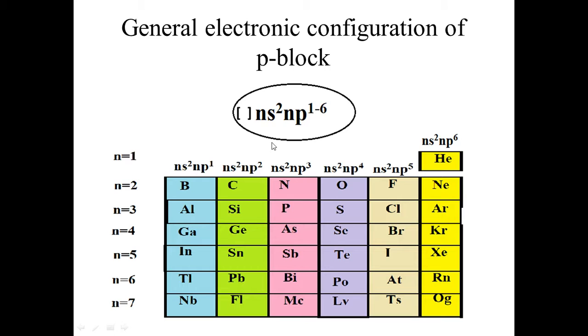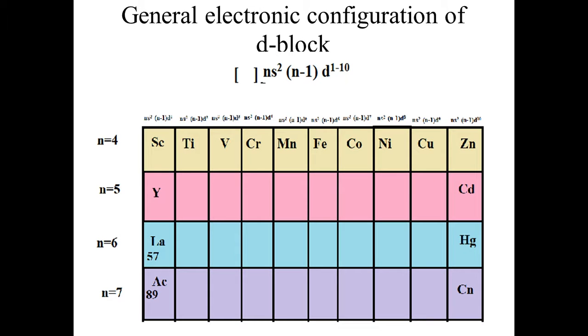One another important thing: other than this large bracket, if the examiner asks about the outermost electronic configuration of p block, then you must not include this large bracket. If you include this large bracket, it is called the general electronic configuration, not the outermost electronic configuration. Outermost electronic configuration is represented by only these two subshells, that is ns and np. Okay, go for the next block, that is d block elements.